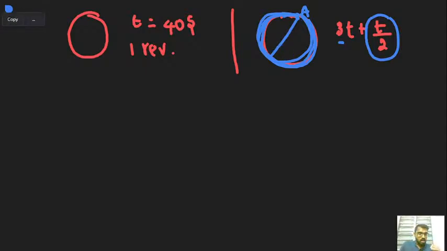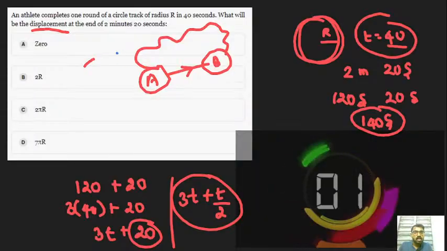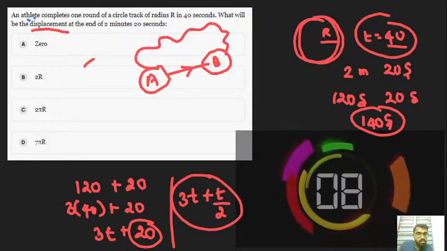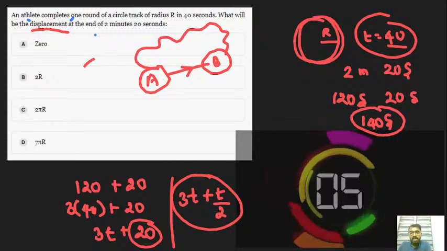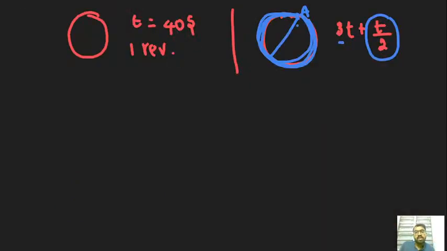Now you can analyze what question they have asked. Here they have asked only the displacement. Here the distance is this curved part, but the displacement is this shortest path. Which covers more distance, this curved part or this linear path?